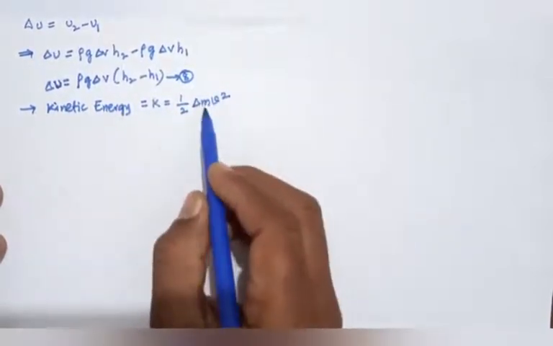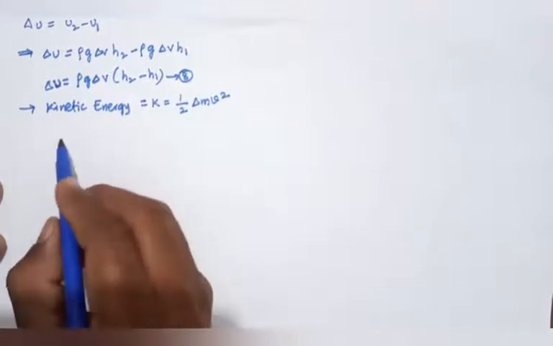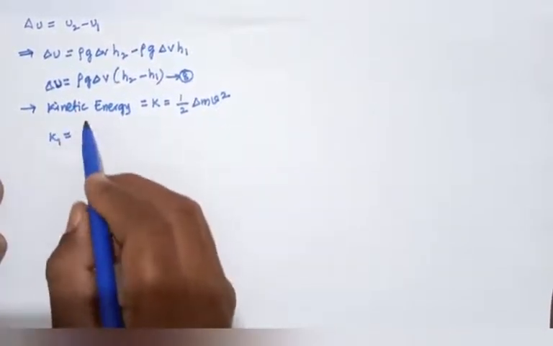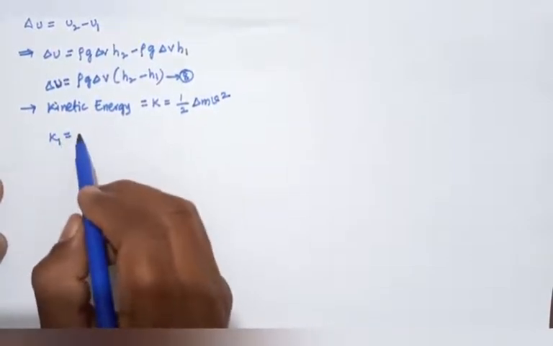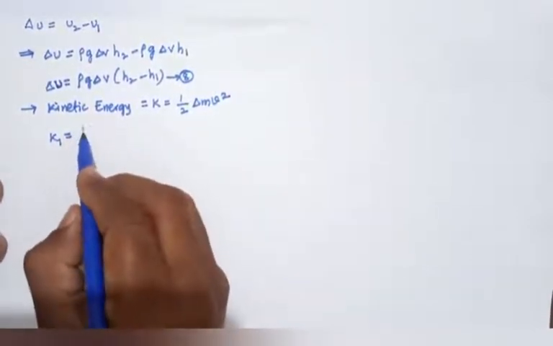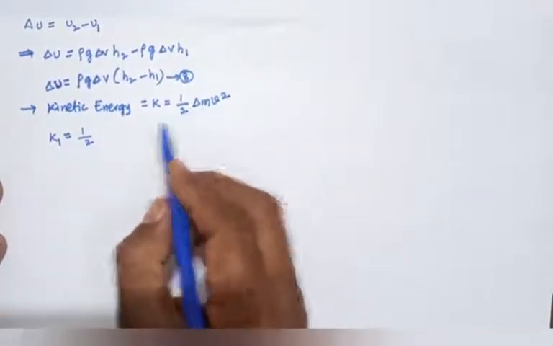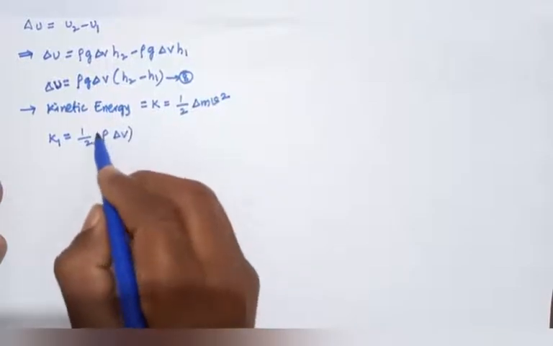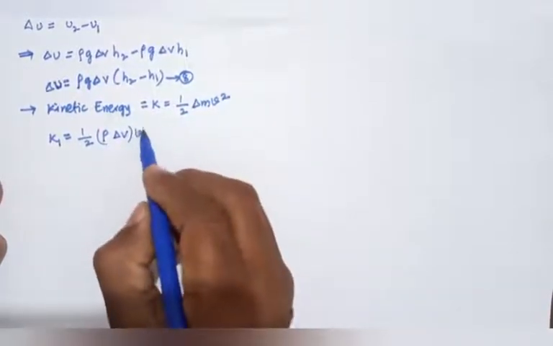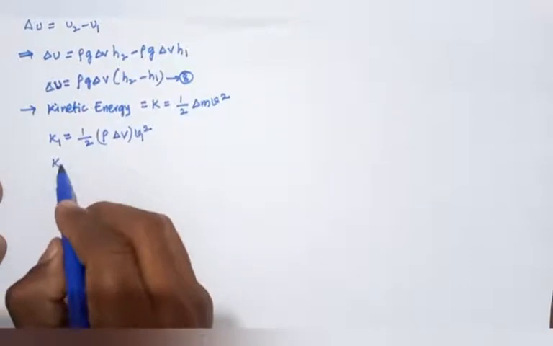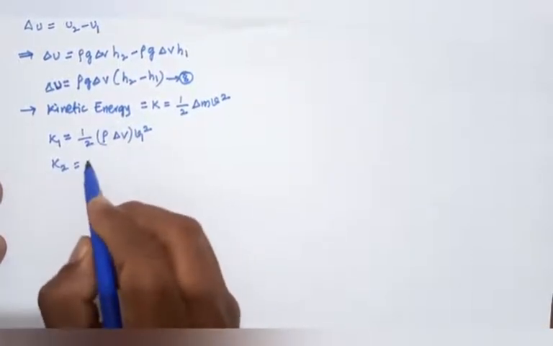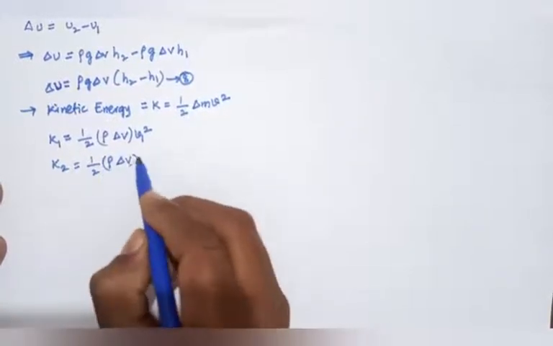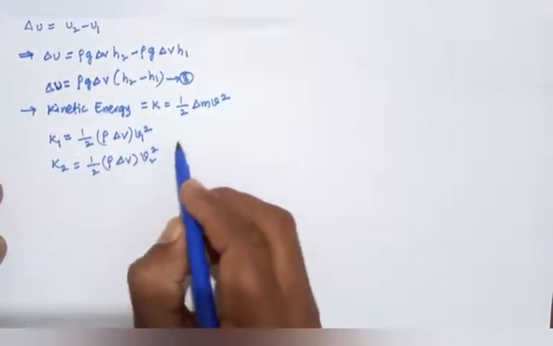Here delta M equals to rho into delta V. So for BC region, K1 equals to half rho delta V into V1 square, and K2 equals to, for DE region, half rho delta V into V2 square.